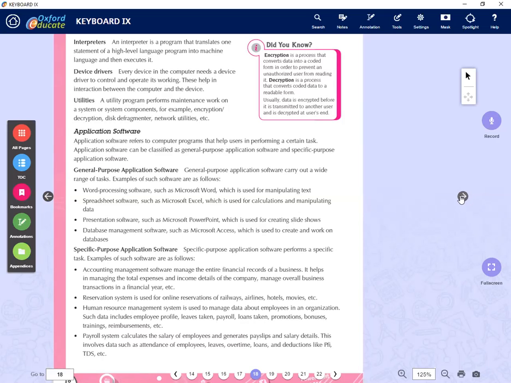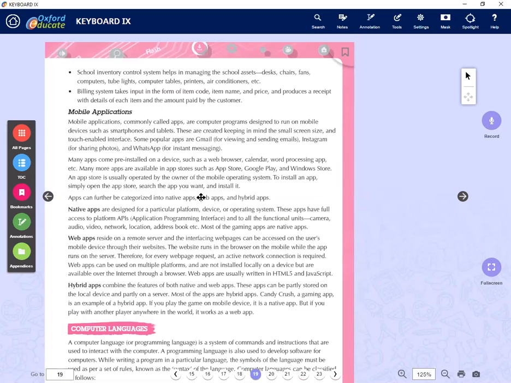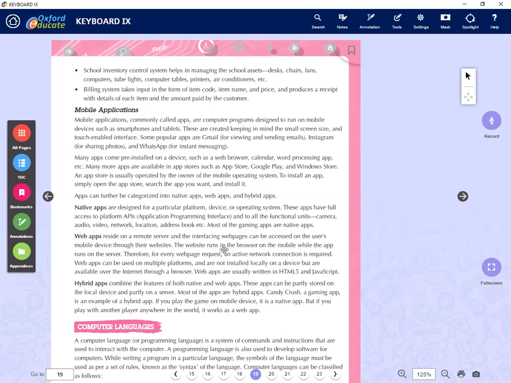Next one, the mobile application. Mobile apps are the most popular of all these. Nowadays we use these apps most of the time, like Instagram and WhatsApp.